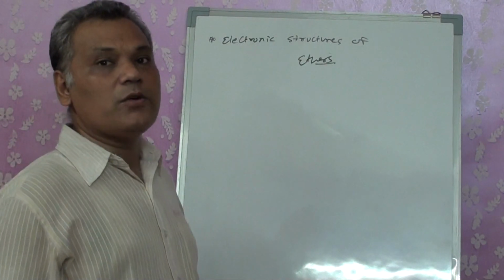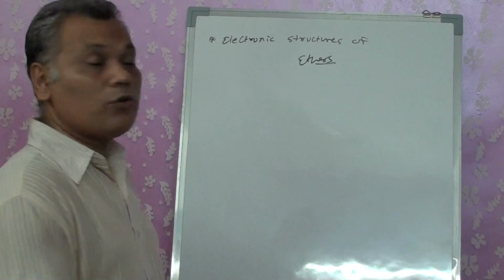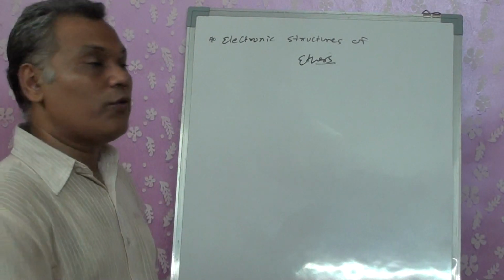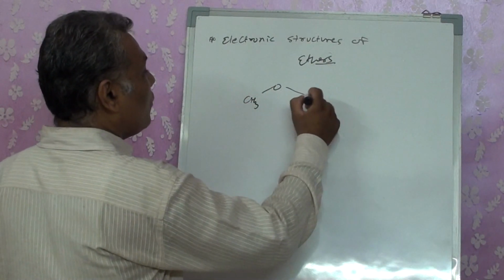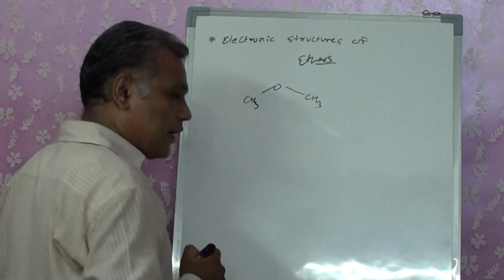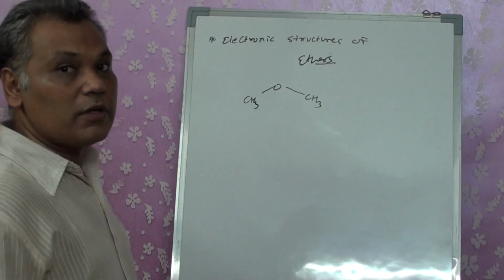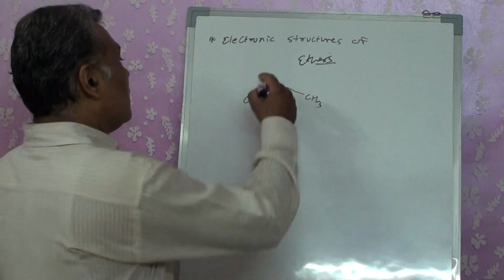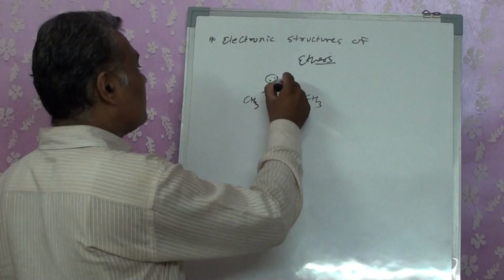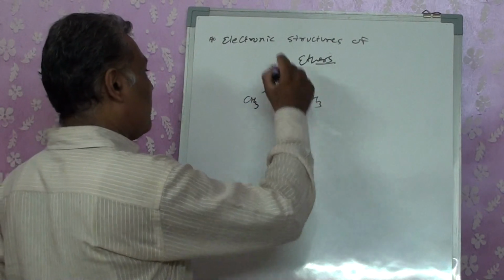That is a bulky group, we term it a bulky group which is attached to it. So we are going to discuss specifically CH3OCH3, methoxymethane or dimethyl ether. This also has lone pairs. Now see what happens.